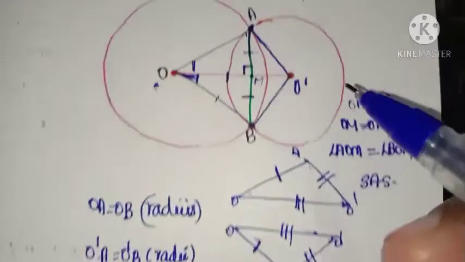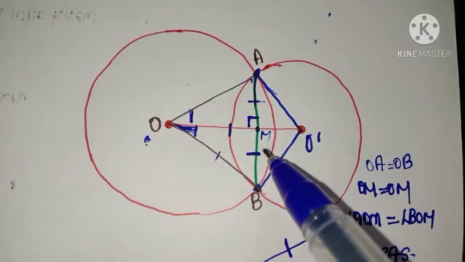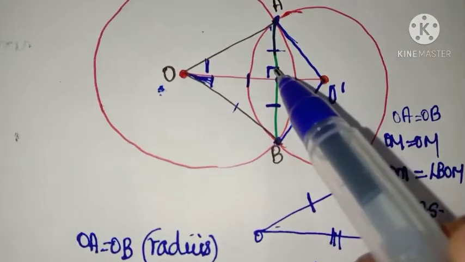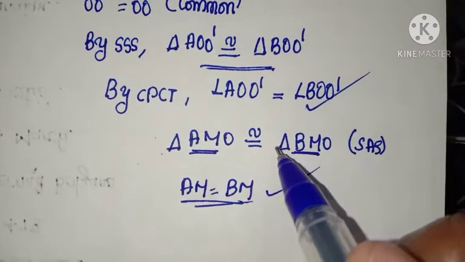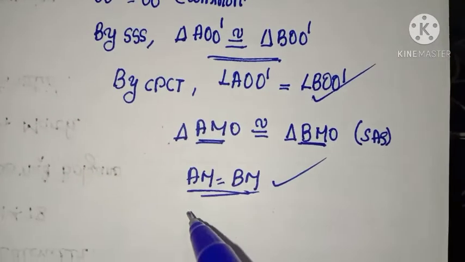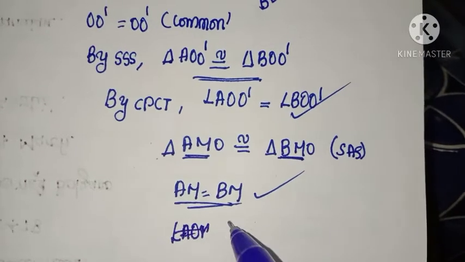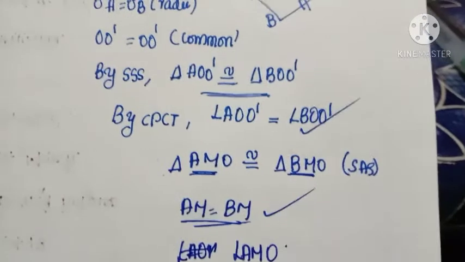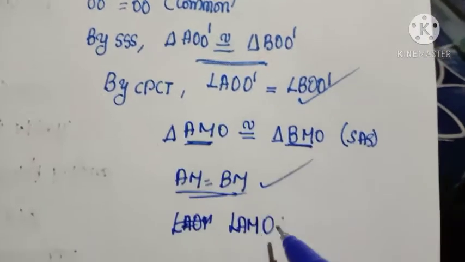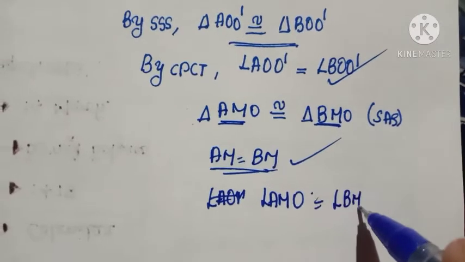So first we proved the bisector, AM is equal to BM. Now prove these two angles are 90 degree. So from the same congruent triangles, angle AMO is equal to angle BMO.